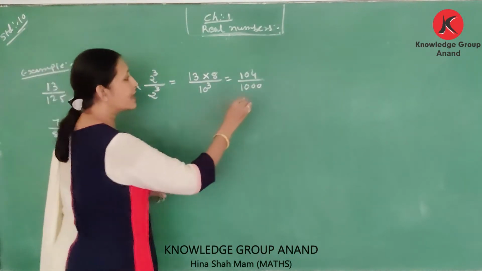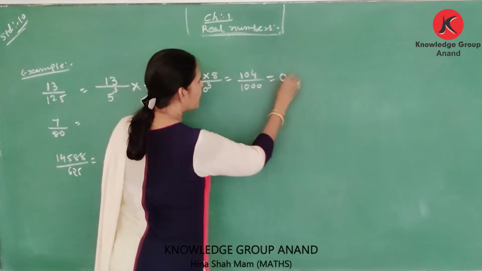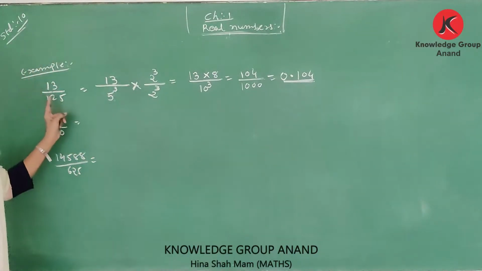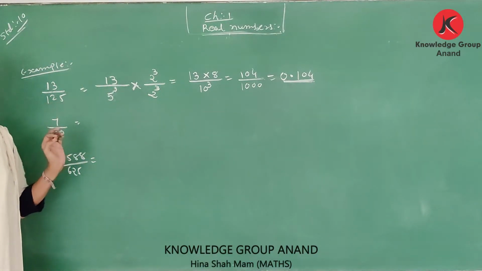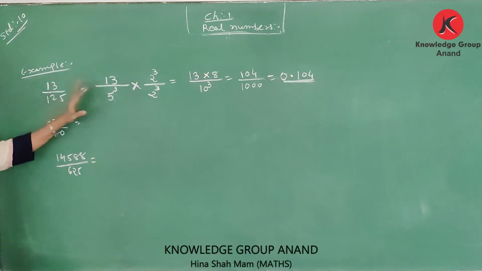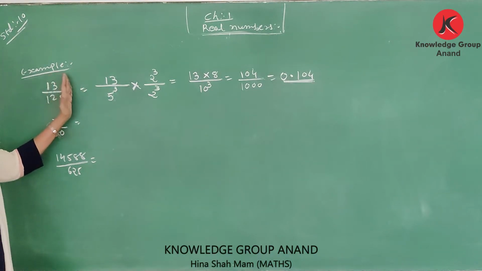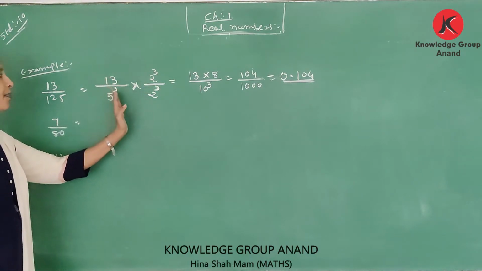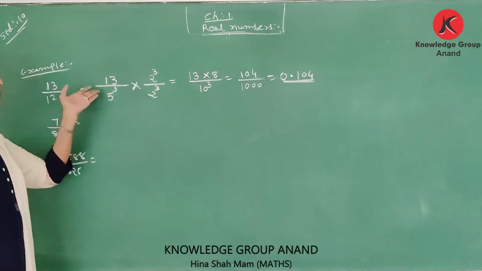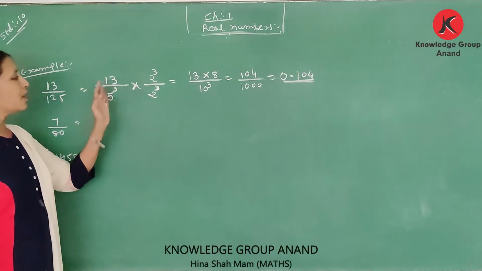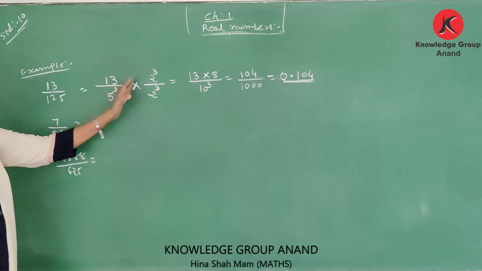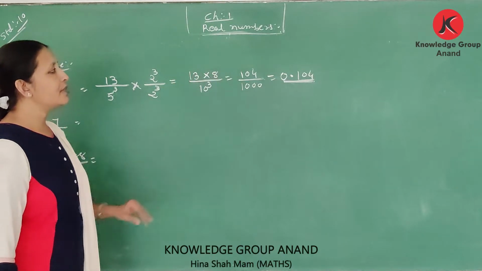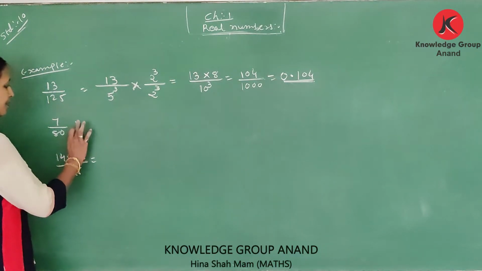Then it is written in decimal expansion form as 0.240. We convert this number. Here we say it is a terminating number, because the denominator is in the form of 5 raised to or 2 raised to or both 5 into 2. And then multiply 2 raised to cube, and simplify this number.